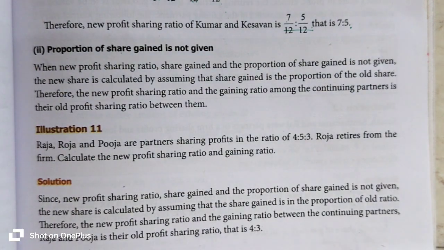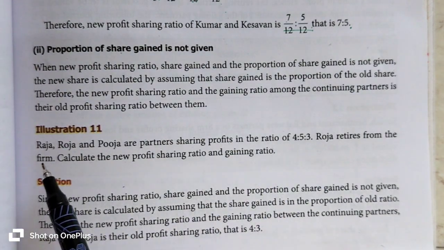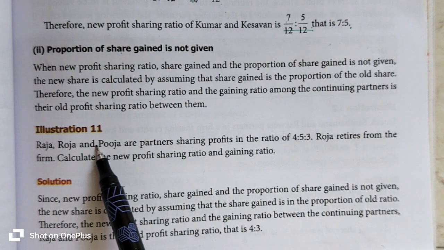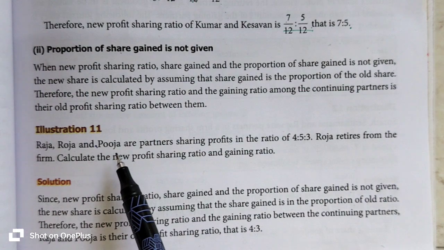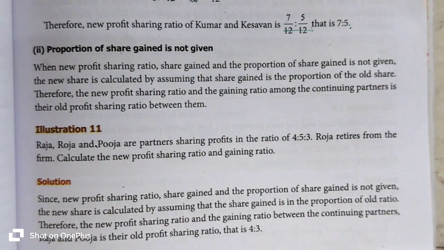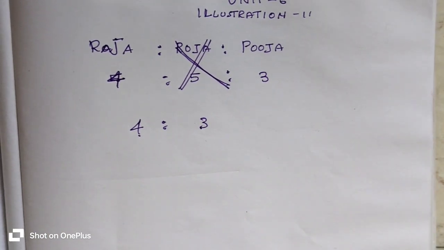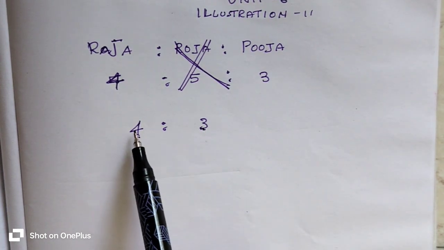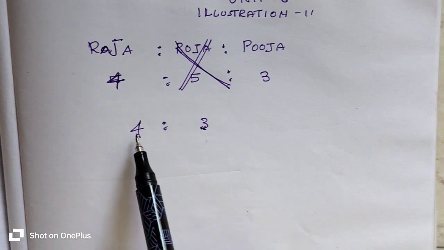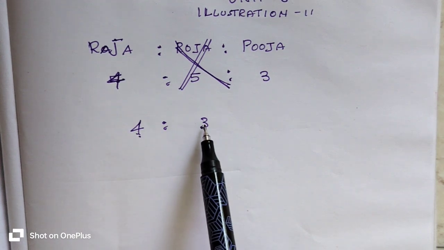Because the rest of the partners, continuing partners, Raja and Pooja, have not taken the retiring partner's share. So for that, the same old profit sharing ratio will be continued as the new profit sharing ratio and the gaining ratio. So the new profit sharing ratio is 4:3 and the gaining ratio is also 4:3.